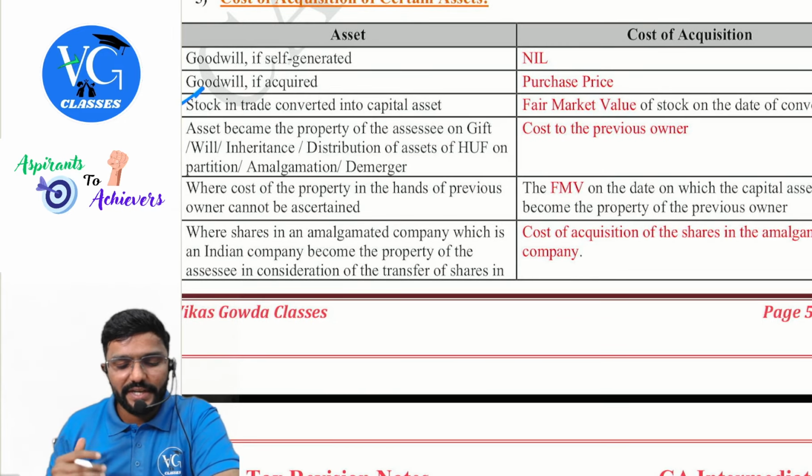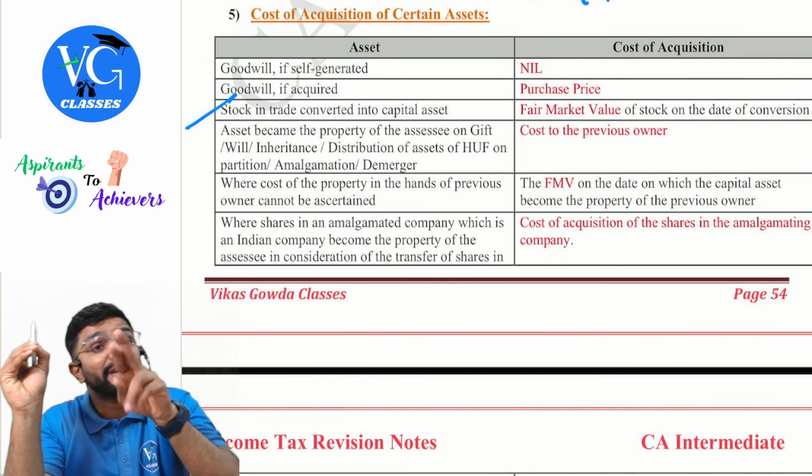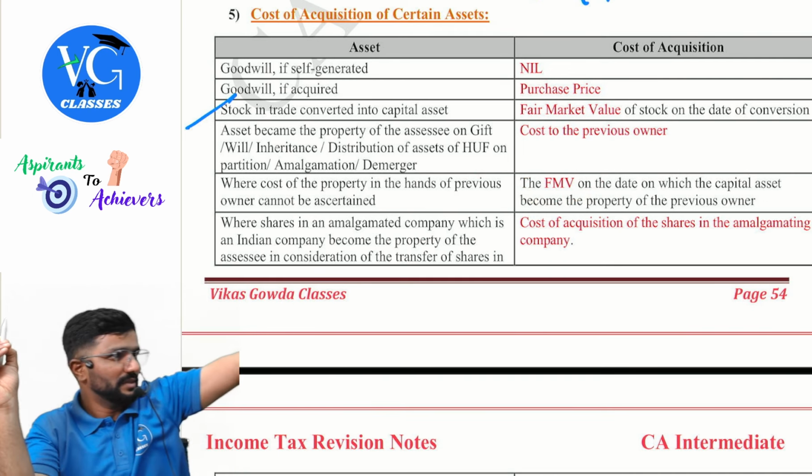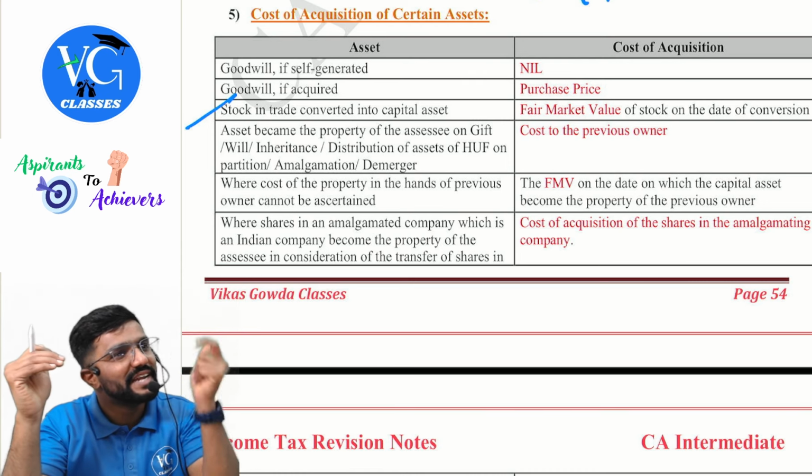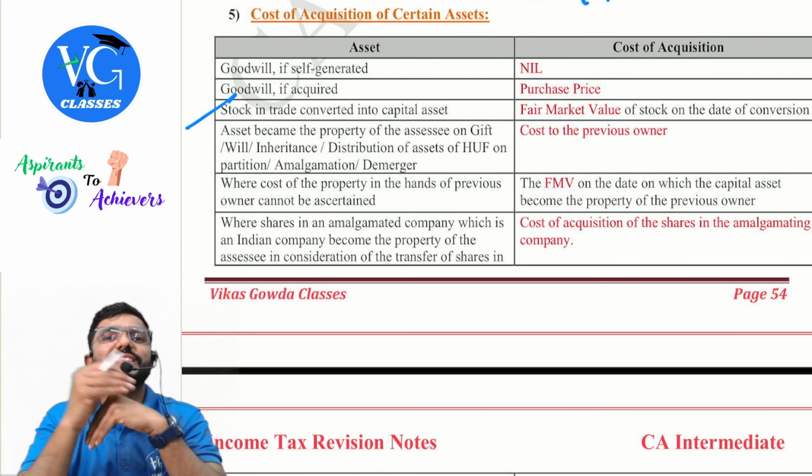Next, when the asset becomes the property of the assessee on gift, will, inheritance, distribution of assets on partition, amalgamation or demerger, what would be the cost? Cost to the previous owner. Sir, what if the cost to the previous owner we cannot calculate or is not available? Then take the FMV on the date on which the capital asset became the property of the previous owner. Approximately, even if the exact date is not known, at least the year you will be knowing. Take the FMV of the asset as on that date or as on that year.